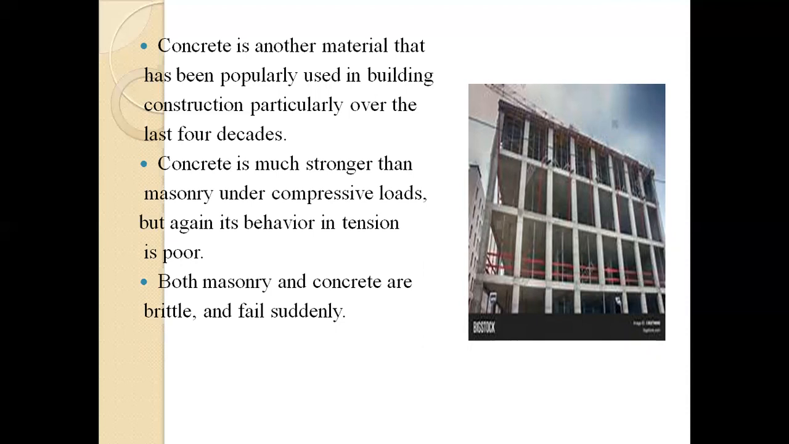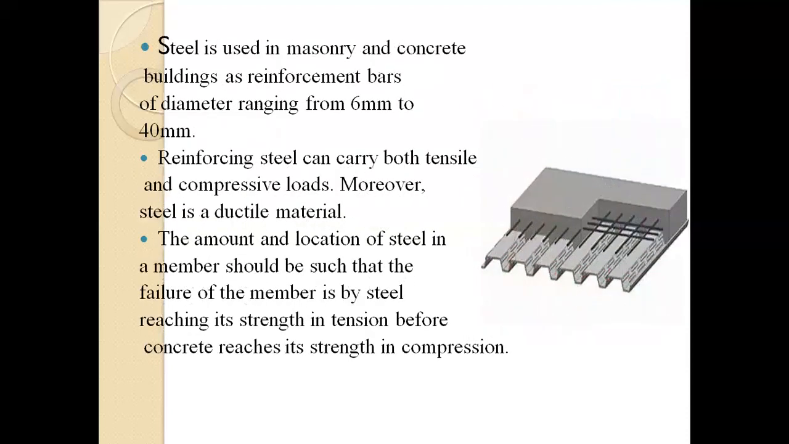The properties of concrete critically depend upon the amount of water used in making the concrete. Too much and too little water both can cause havoc. In general, both masonry and concrete are brittle and fail suddenly. But now when we consider the third material, that is steel, used in masonry and concrete buildings as reinforcement bars of diameter ranging from 6 mm to about 40 mm, reinforcing steel can carry both tensile and compressive loads.